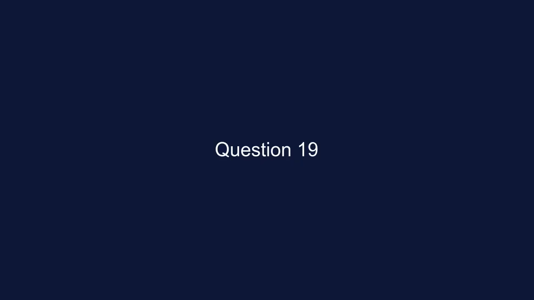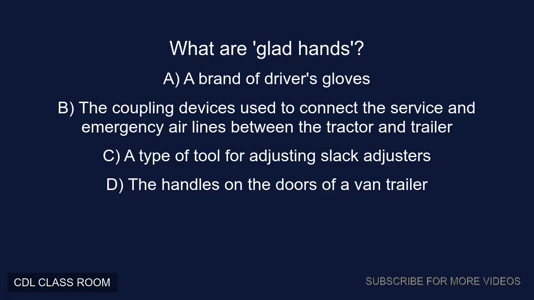Question 19. What are glad hands? A. A brand of driver's gloves. B. The coupling devices used to connect the service and emergency air lines between the tractor and trailer. C. A type of tool for adjusting slack adjusters. D. The handles on the doors of a van trailer. Correct answer, B. The coupling devices used to connect the service and emergency air lines between the tractor and trailer.